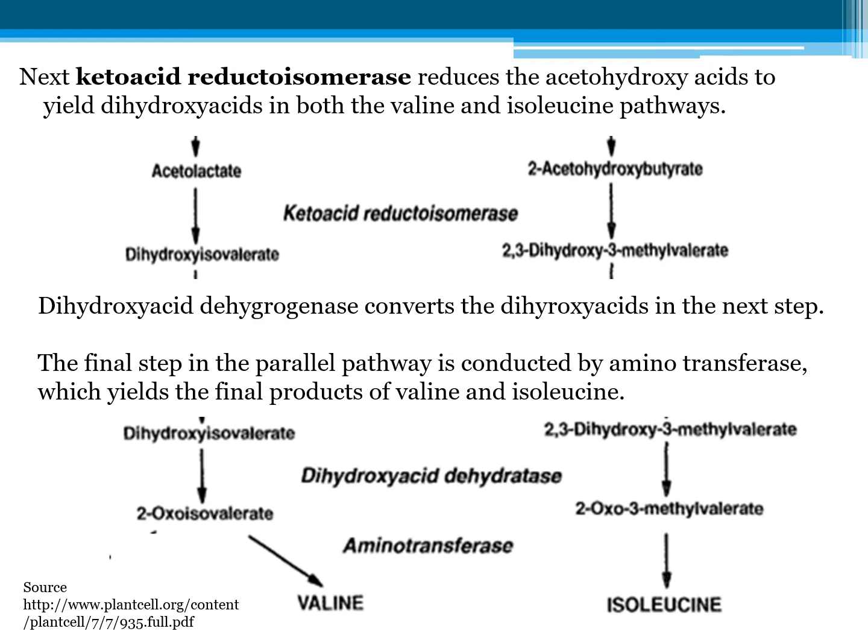Then we have dihydroxy acid dehydratase, which converts these dihydroxy acids in the next series of reactions. We have dehydratase, then followed by aminotransferase. The dihydroxy isovalerate is converted to valine, while we have 2,3-dihydroxy 3-methyl valerate, which is converted to 2-oxo 3-methyl valerate, which is converted to isoleucine. So we have valine and isoleucine produced.